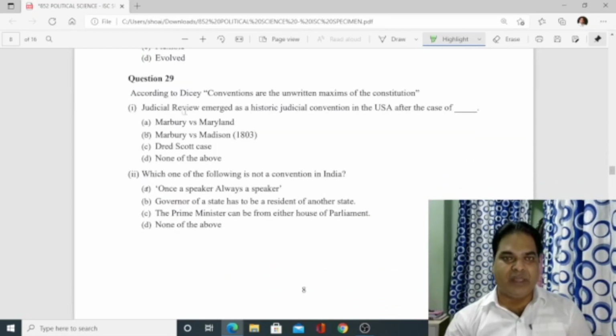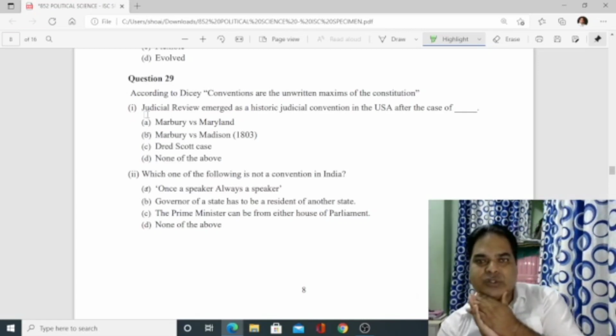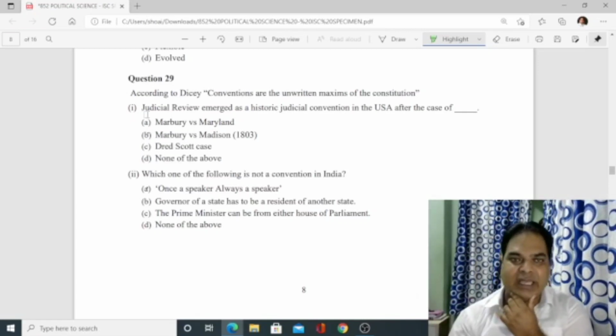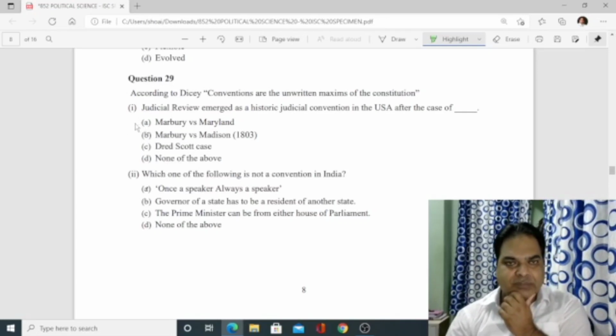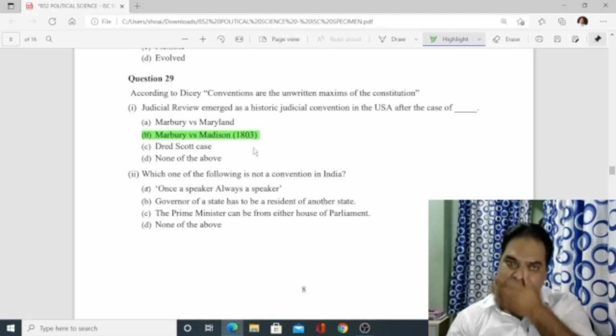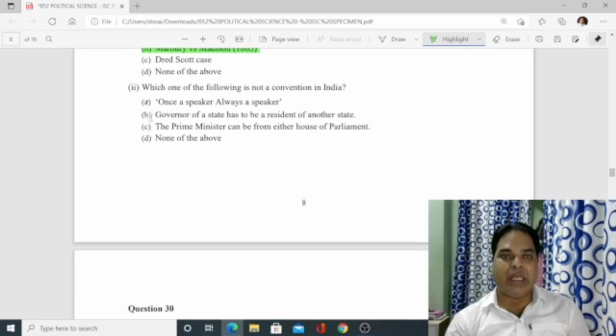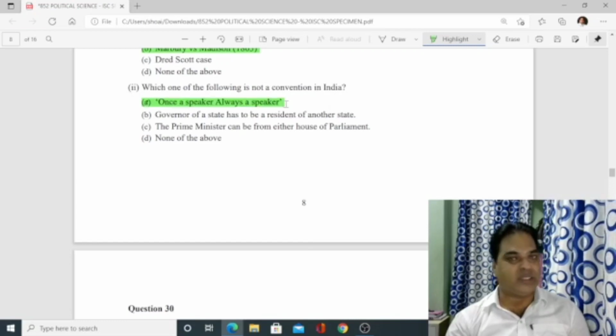Number 29. According to Dicey, conventions are the unwritten maxims of the constitution. So according to this, judicial review emerged as a historical judicial convention in USA after the case of Marbury versus Maryland, Marbury versus Madison, Dred Scott case, none of the above. So the answer is B, Marbury versus Madison. Then number 2. Which one of the following is not a convention in India? So the answer is A, once a speaker, always a speaker. It's not a convention.